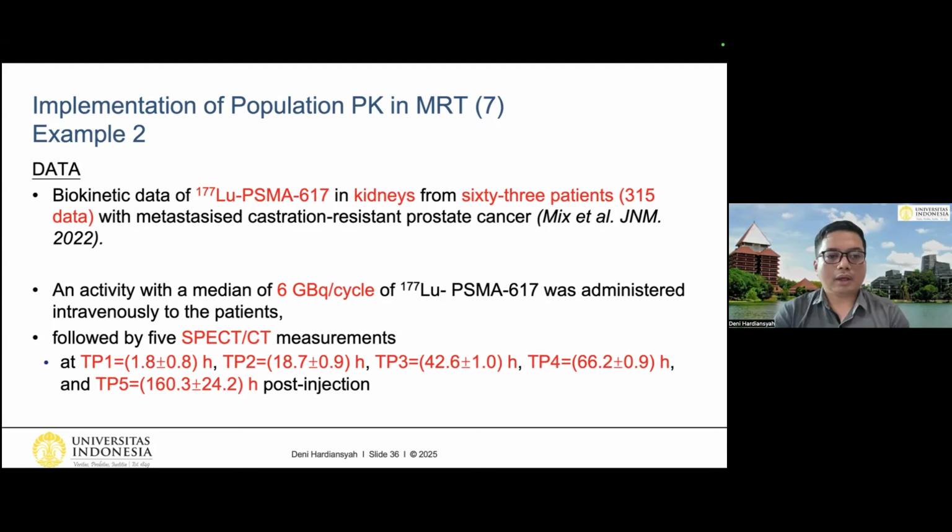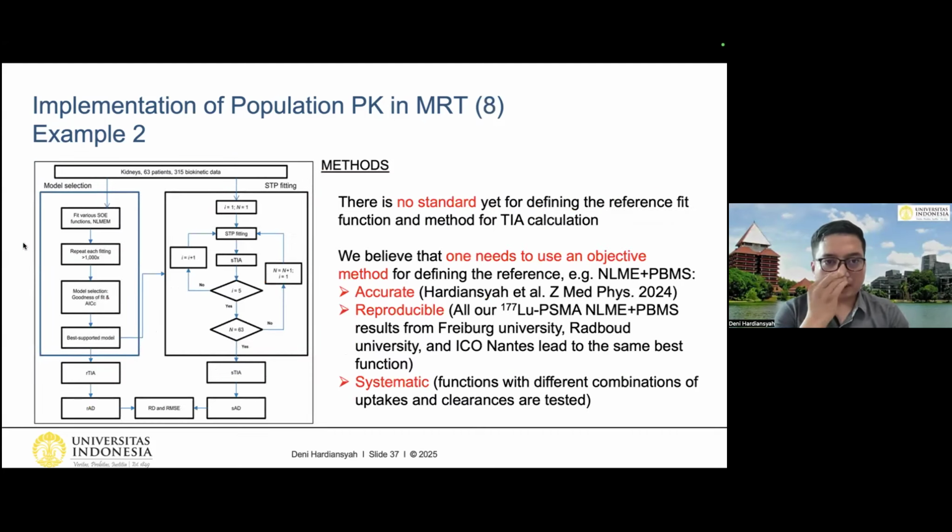So we use the data of 6 gigabecquerel per cycle of lutetium PSMA 617 that was administered intravenously to the patient, followed by 5 SPECT-CT measurements at different time points. So this is the method. As you can see, we have two parts here. The first one is the model selection, and the right side is the STP fitting.